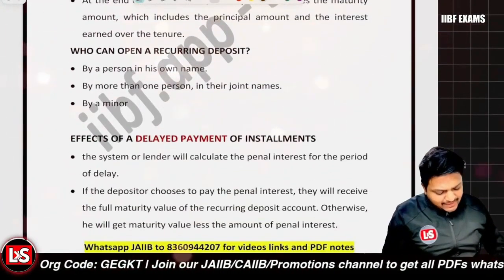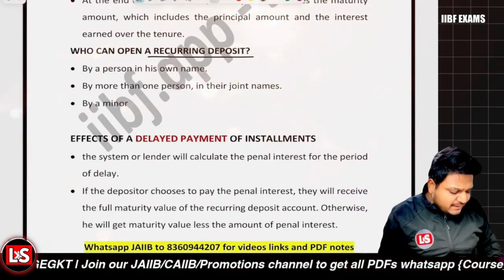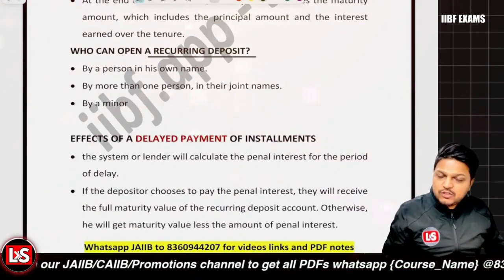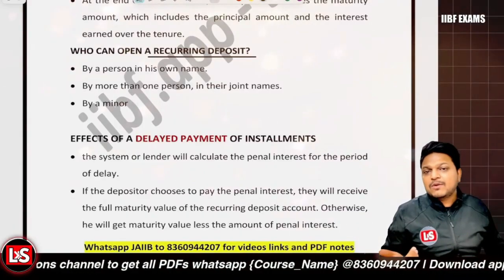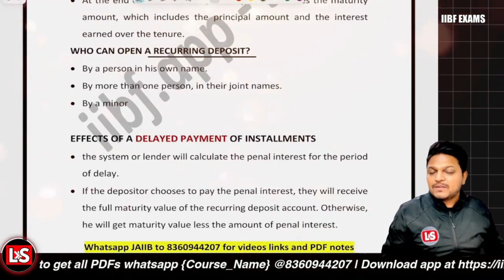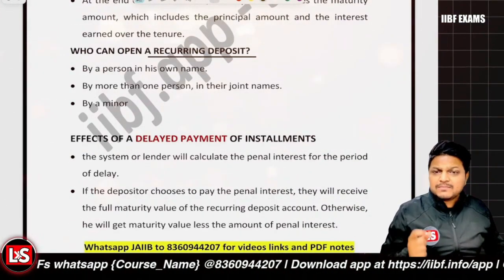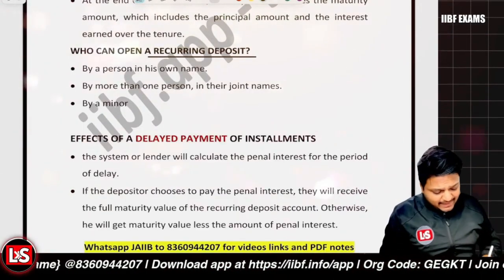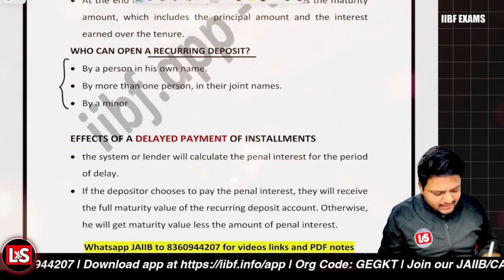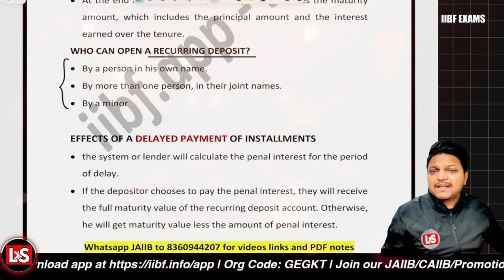Now, who can open this recurring deposit account? Individuals can open it in an individual, single name. They can open it jointly, like two or more persons opening it jointly. And generally a minor is also allowed, with a guardian, to operate a recurring deposit account, right? So that is basically allowed.